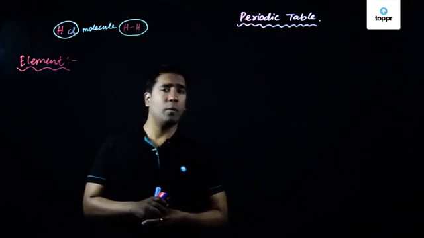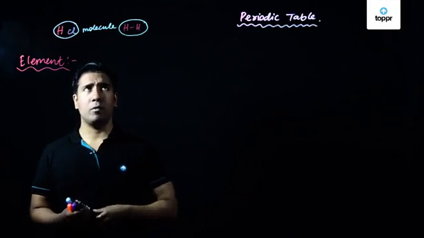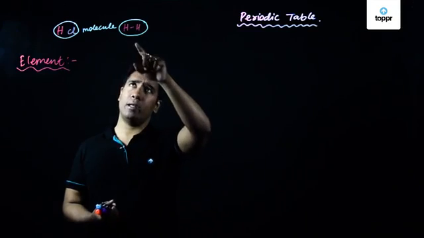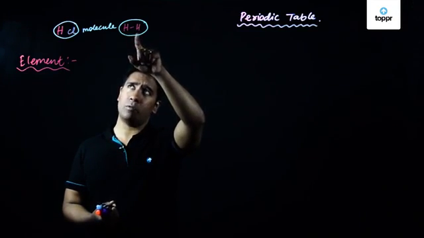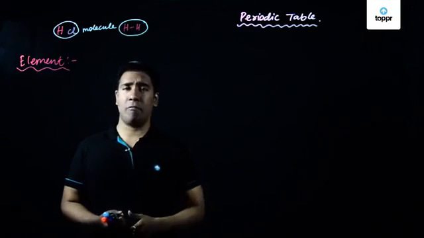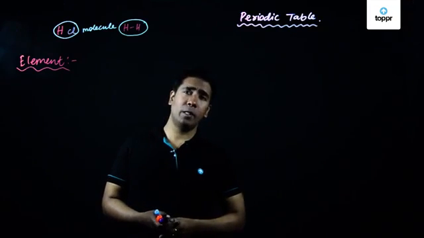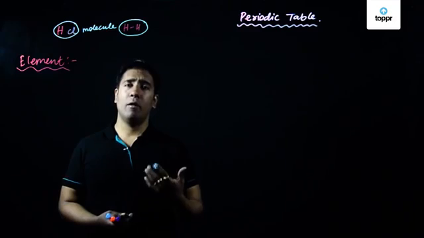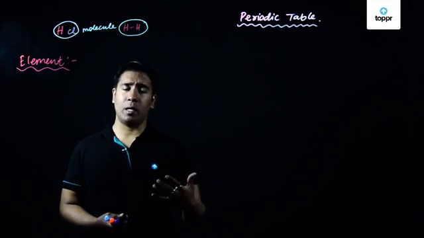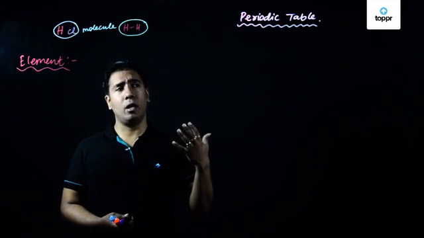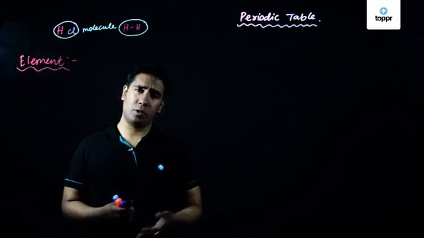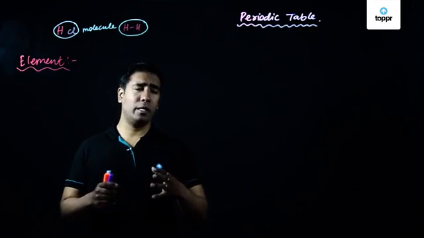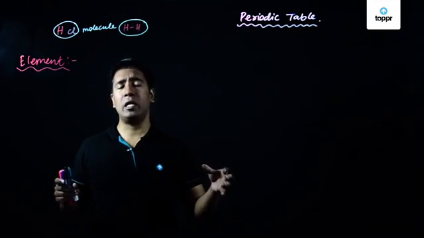Again, as I have told you, molecules can be of two types: they can contain atoms of the same element, or they can contain atoms of different elements. So what are elements? Elements are basically such substances that, if you break them down, you won't find different types of substances. If broken down, they will not form two or three different types of substances.